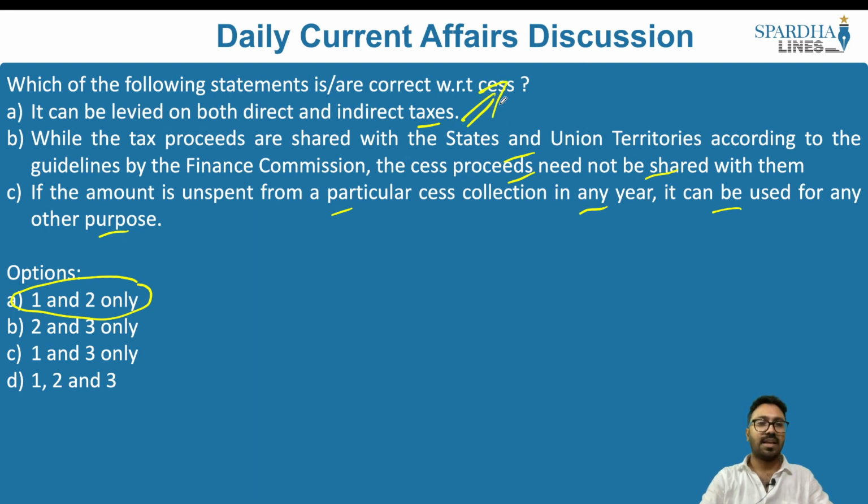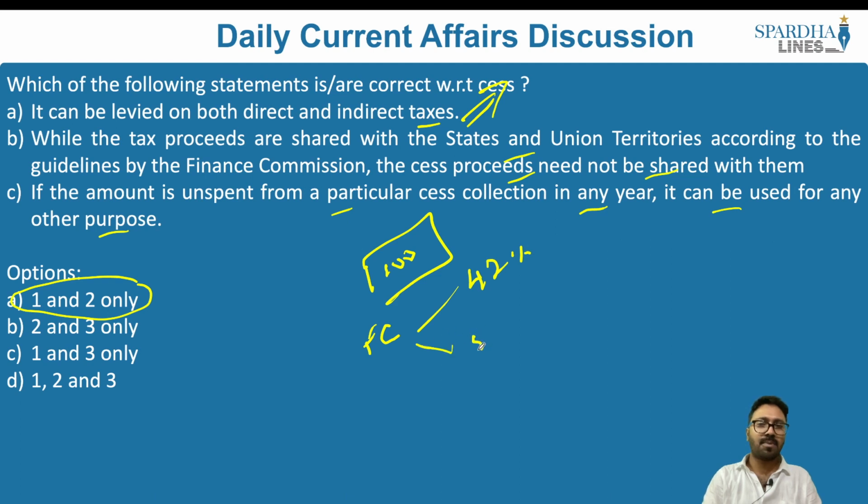When you look at the second statement, while the tax proceeds are shared with the states and the union territories according to the guidelines by the Finance Commission, the cess proceeds need not be shared with them. What do we understand by this? Let's say the government of India collects about 100 rupees by imposing taxes. We have the Finance Commission, which says that about 42% will have to be given to the state governments, and the remaining 58% will go to the central government. Out of this 42%, what we have is called vertical devolution, and then we also have horizontal devolution.